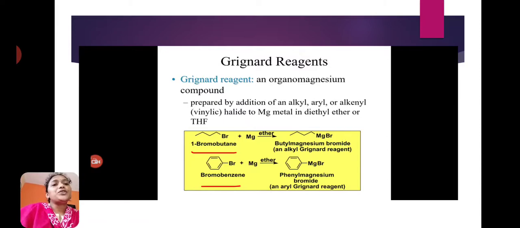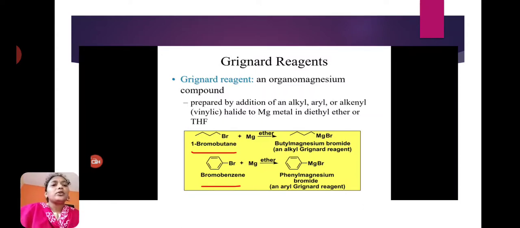Here the preparation method of Grignard reagents is the addition of an alkyl, aryl or alkenyl halide to magnesium metal in presence of diethyl ether or THF. The first reaction is 1-bromobutane reacting with magnesium in presence of diethyl ether to give butyl magnesium bromide.